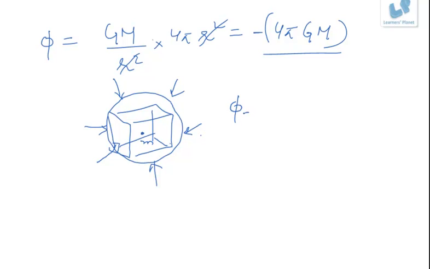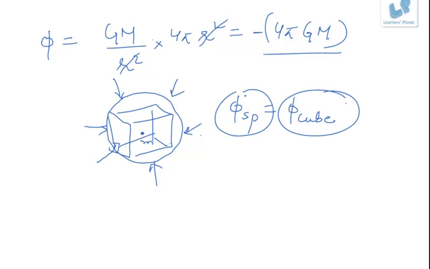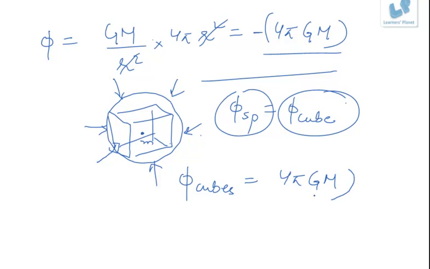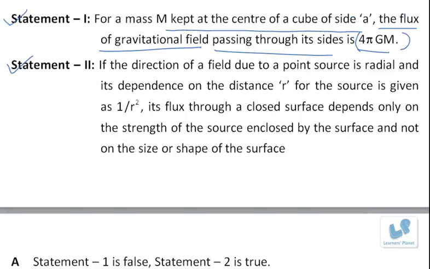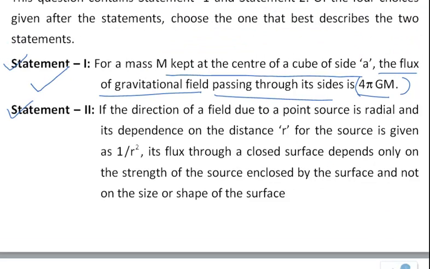So the flux of sphere will be equal to flux of cube, provided the cube must be enclosed in the sphere. Okay, so with this analogy we can say that the flux associated with the sides of the cube will also be equal to 4 pi Gm. So statement 1 is correct.